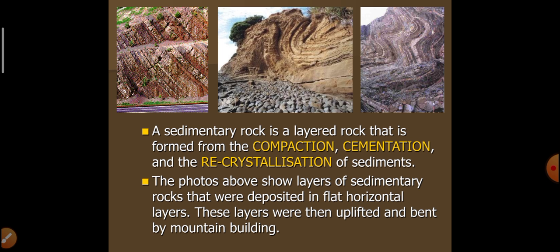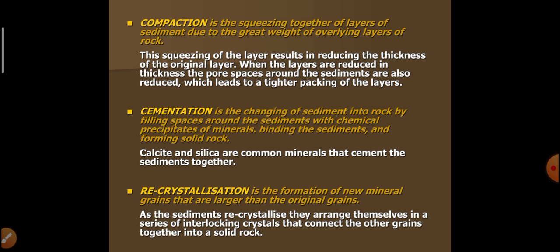A sedimentary rock is a layered rock that is formed from the compaction, cementation, and recrystallization of sediments. The photos above show layers of sedimentary rocks that were deposited in flat horizontal layers. These layers were then uplifted and bent by mountain building.